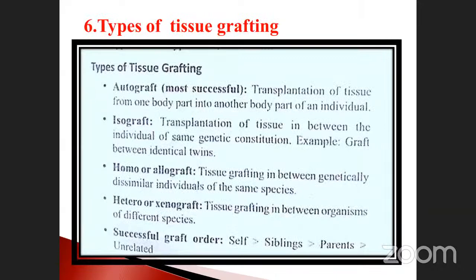And then see, types of tissue grafting also. What is tissue grafting? Suppose, take an example, some tissues are damaged, completely torn due to some accident. So how will it be transferred? You take a tissue from another part of the body, say the leg. From that, you can transfer to the chest or finger or wherever it may be. Such type of transplantation is called tissue grafting, simply called grafting.